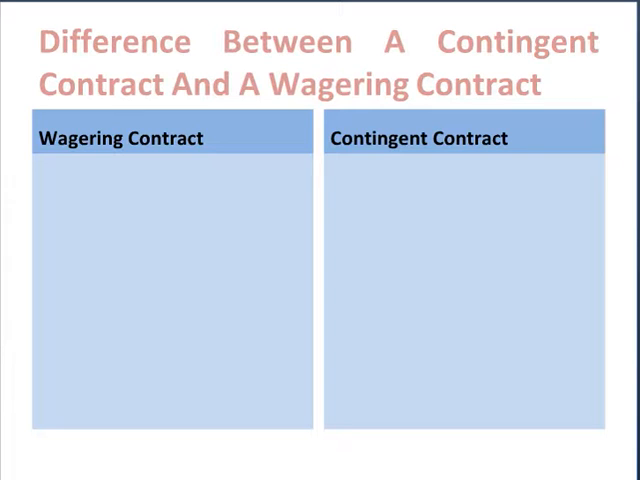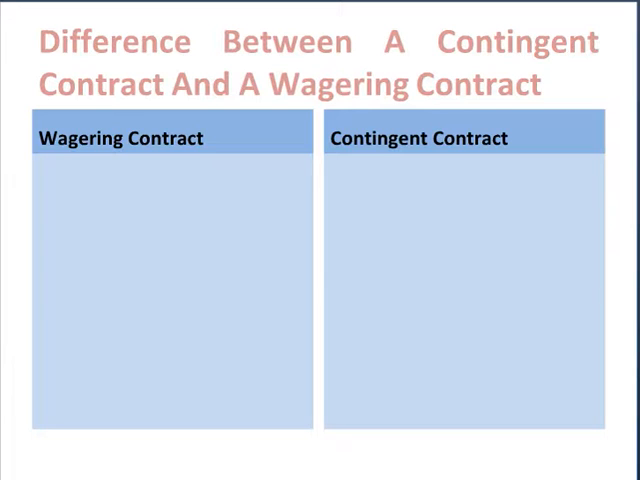Then a wagering contract consists of reciprocal promises. Both the parties promise to pay each other. One promises to pay on the happening of something, another promises to pay on the non-happening of the same thing. However, a contingent contract may not contain reciprocal promises. Then, in case of a wagering contract, the uncertain event is the core factor. In a contingent contract, this event is collateral. A wagering contract is also essentially contingent in nature, but a contingent contract may not be wagering in nature.